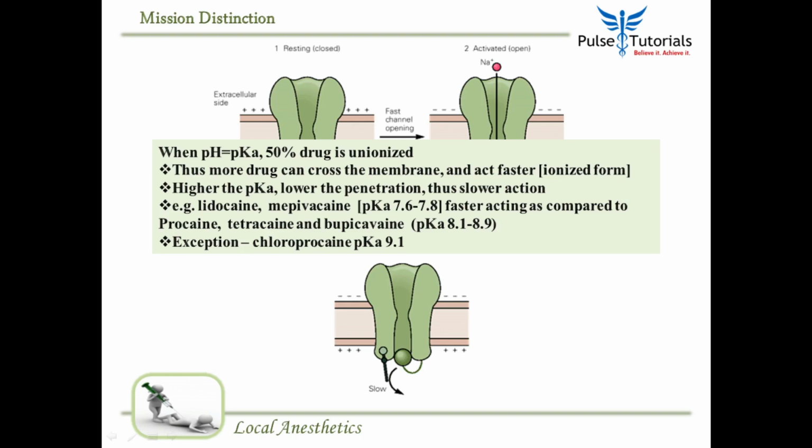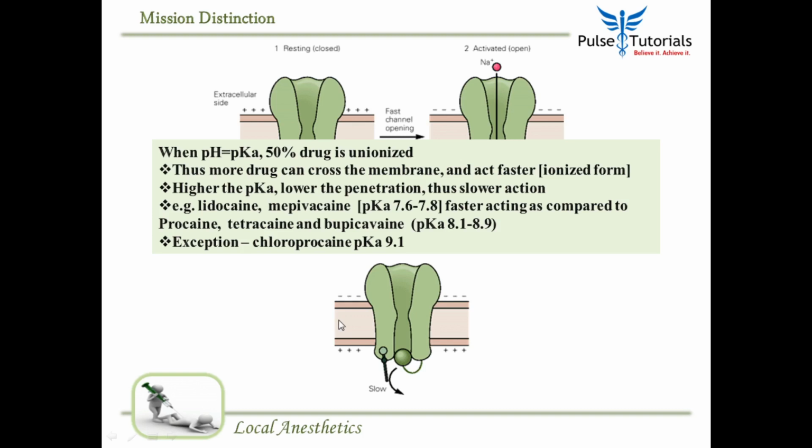But then there are procaine, tetracaine, bupivacaine, whose pKa is 8.1 to 8.9. So very little is unionized at physiological pH of 7.4, right? So they will be slower acting. So pKa decides who will cross the neuronal membrane faster and block the sodium channels, and who will not.